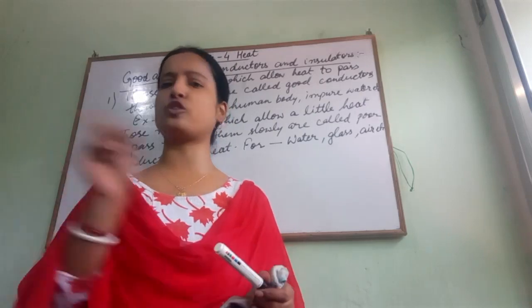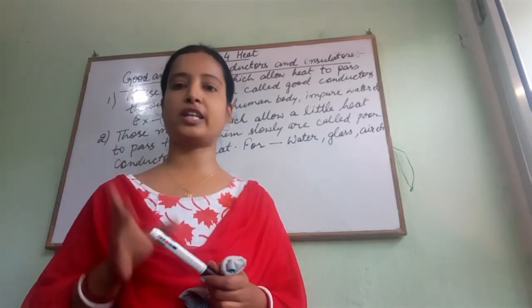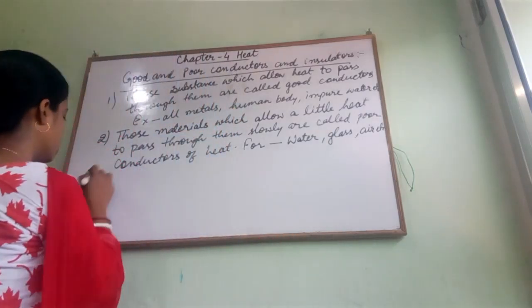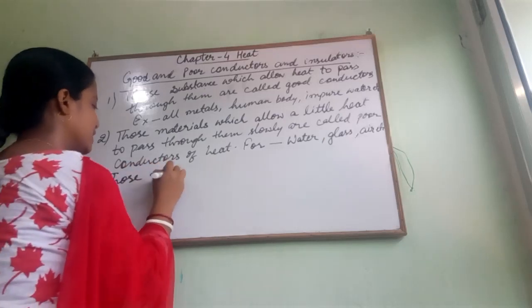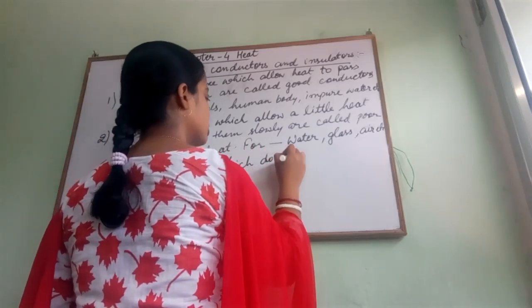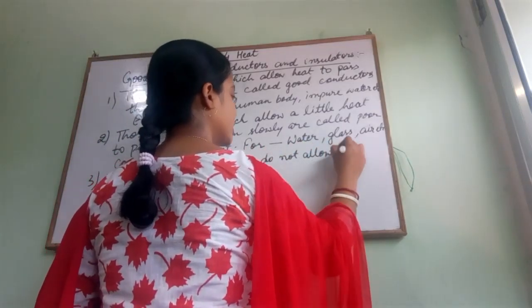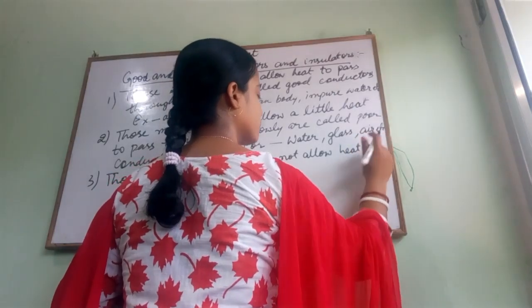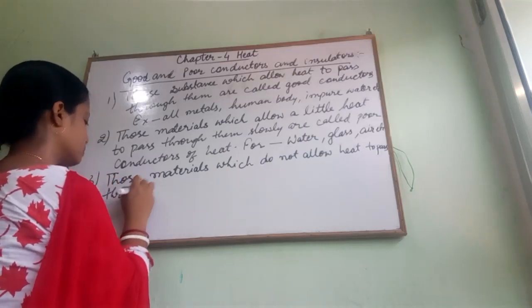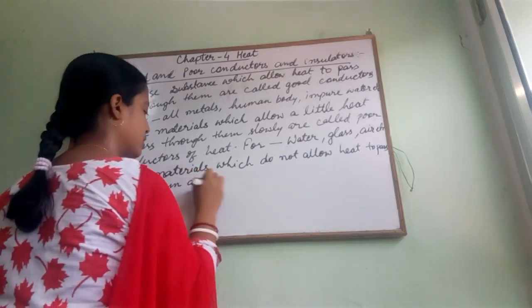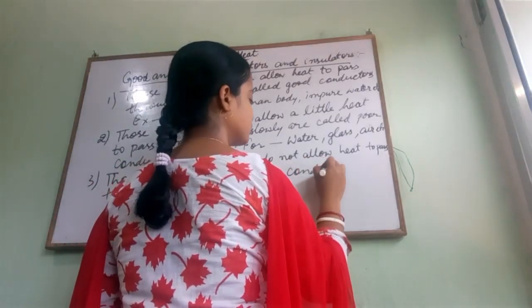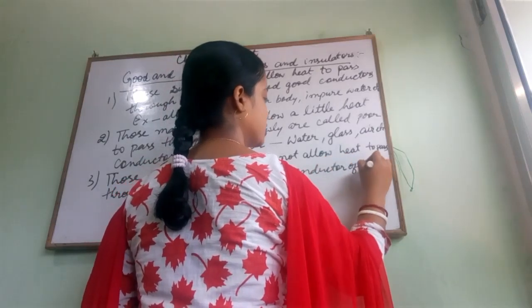Yes, those materials which do not allow the heat to pass through them at all are called non-conductors of heat.